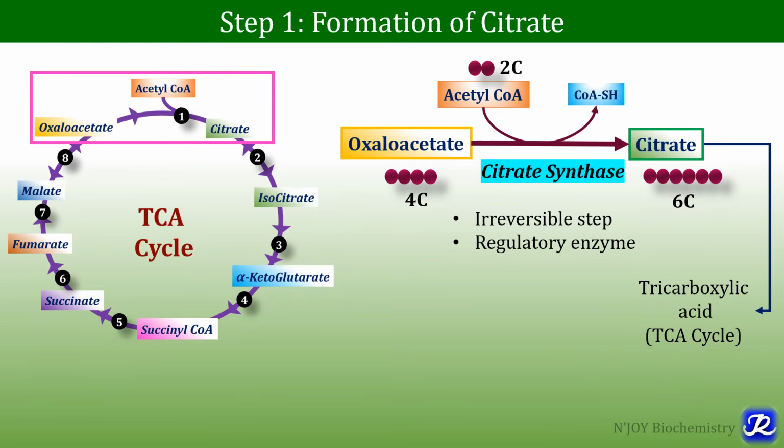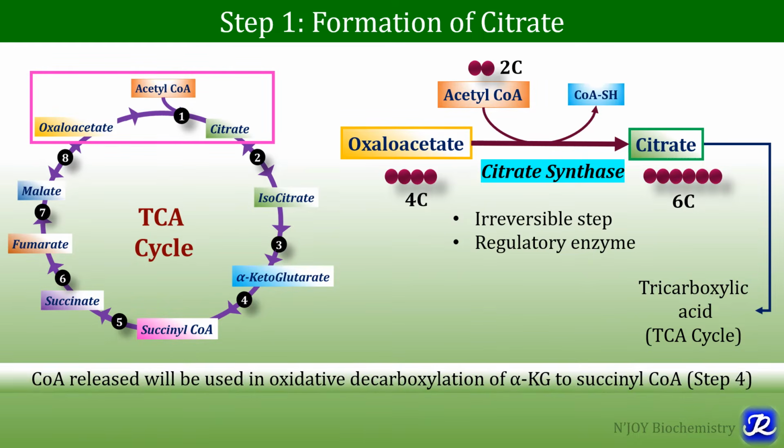Now citrate is a tricarboxylic acid and that's why this cycle is also known as TCA cycle. The coenzyme A, which is released in this step, will be used in the oxidative decarboxylation of alpha ketoglutarate to succinyl-CoA, that is the fourth step of TCA cycle.